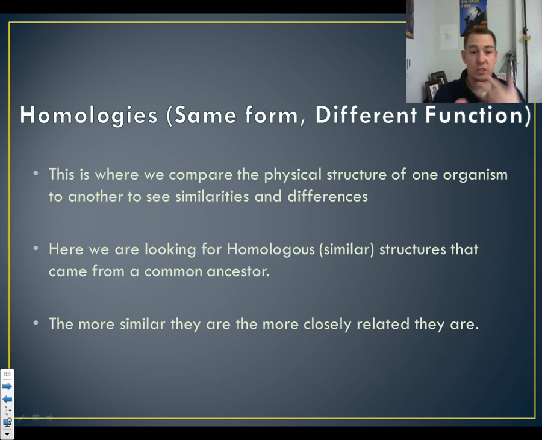Here we're looking for those similarities to be able to go back to a common ancestor. Say, look, this is the first creature that had a hand. Now we start looking at all these things that start popping out with hands, okay? So the more similar you are to someone physically, oftentimes the more closely related you are. Now, that's not always the case, but when we talk about homologies, that is something that we do see.